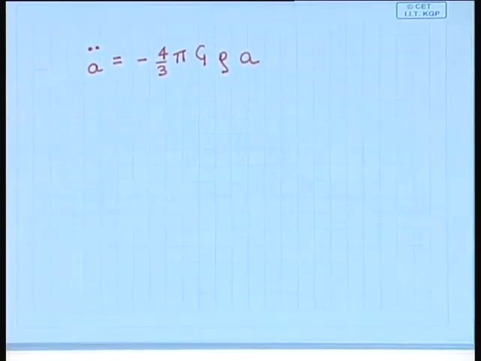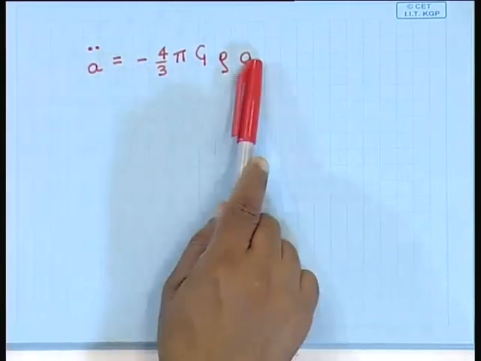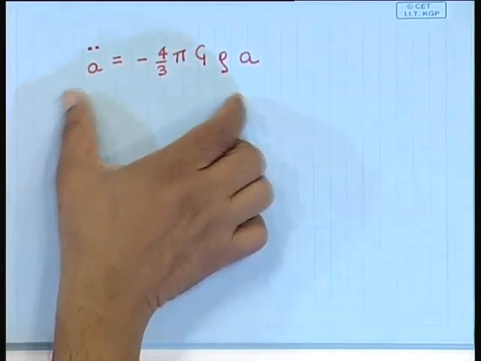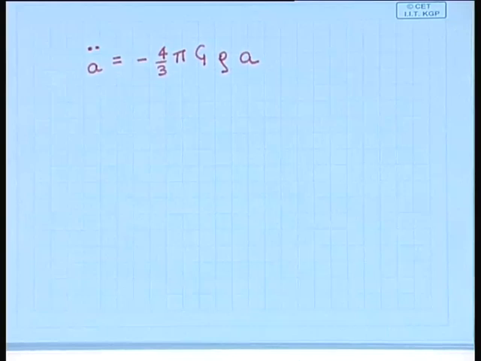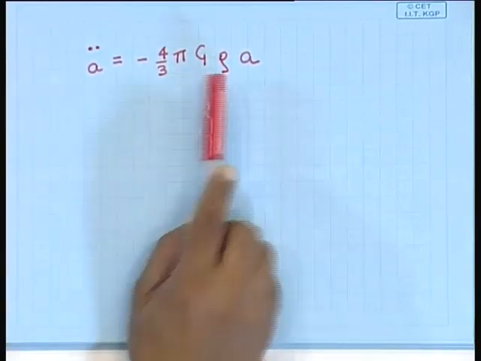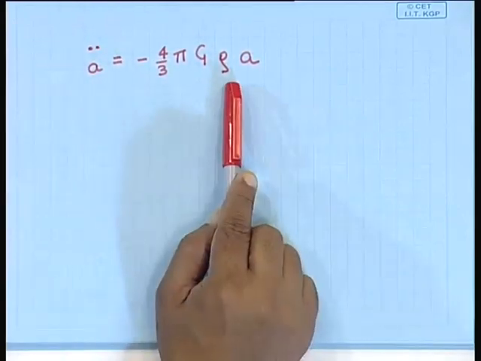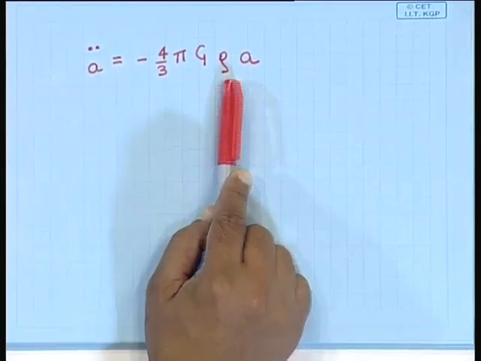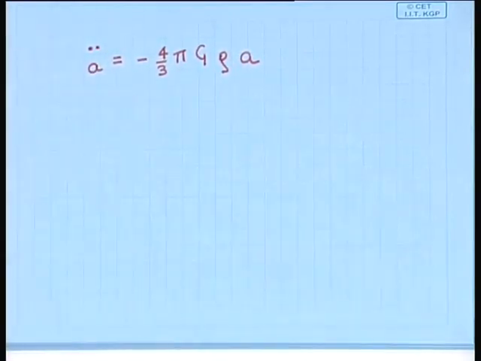And if you do the full general relativistic treatment, you will get exactly the same equation for the scale factor. Now, the point to note is that the density is not a constant, otherwise it would have been a simple harmonic oscillator.